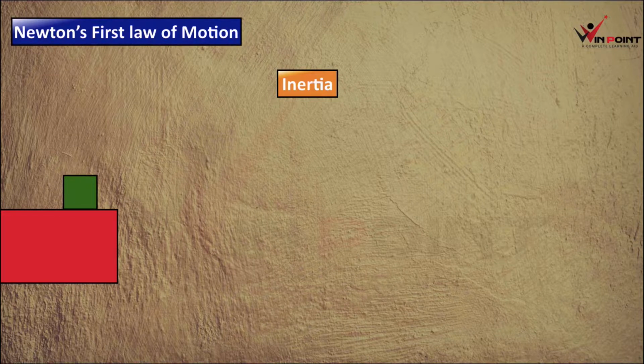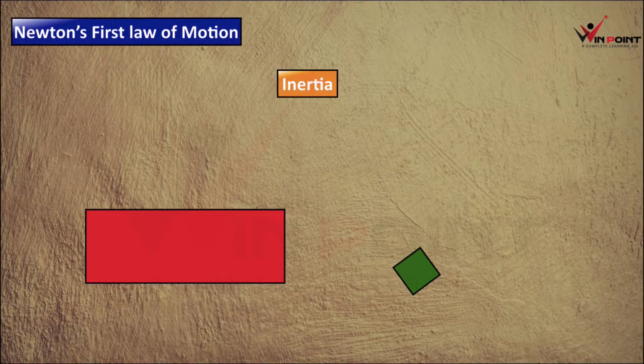Here there are two objects, one red box and one green box. Just imagine these objects are moving, though right now they are not. When these objects are moving and suddenly the red box stops, what is going to happen? The green box is going to fall down, right? Because of the inertia of motion. Let's see that.